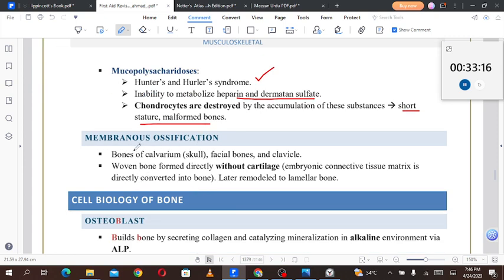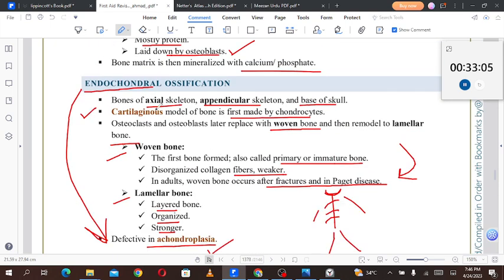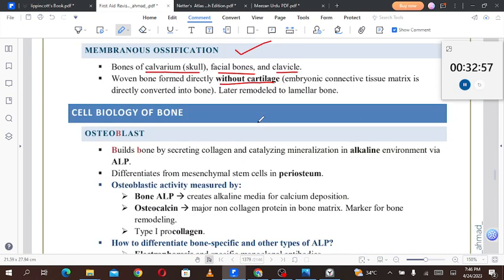What is membranous ossification? The bones of the calvarium of the skull, facial bones, and clavicle undergo membranous ossification. Woven bone is formed directly without cartilage. So in endochondral ossification, firstly there was a cartilaginous model on which osteoclasts and osteoblasts together made the woven bone, and then remodeling happened to form the lamellar bone. But in membranous ossification, woven bone is formed directly without cartilage. Embryonic connective tissue matrix is directly converted into bone, later remodeled to form lamellar bone. So the first structure to form is the woven bone, and on the woven bone the lamellar bone will be formed.